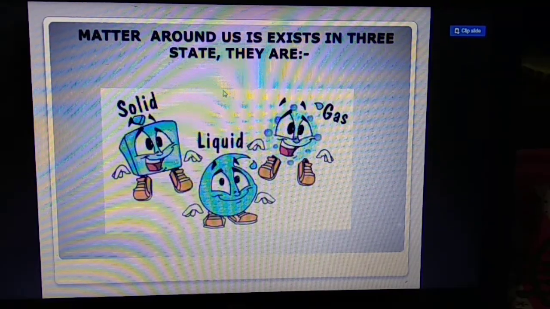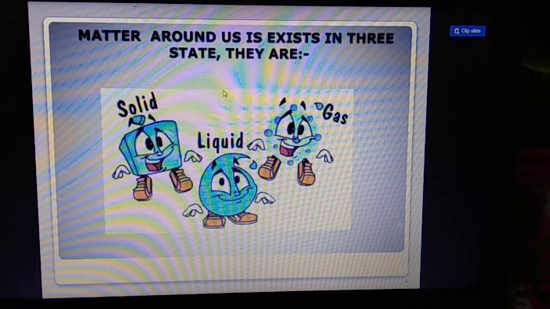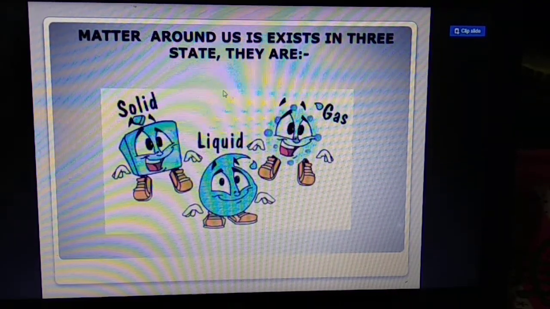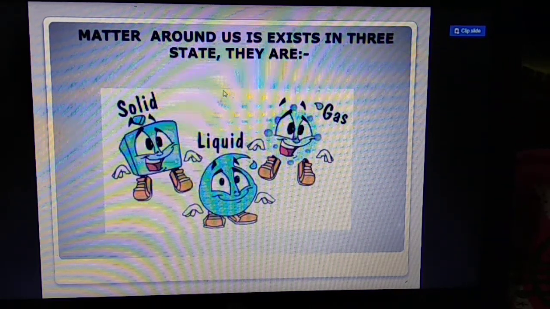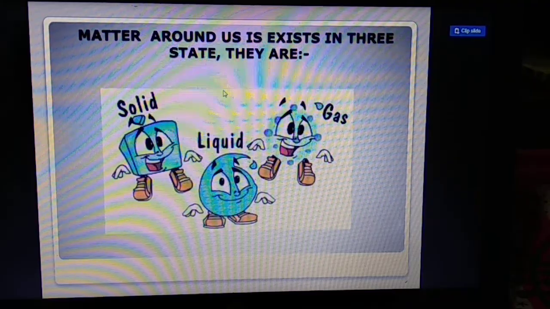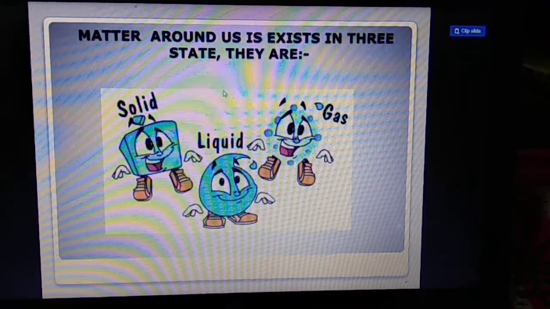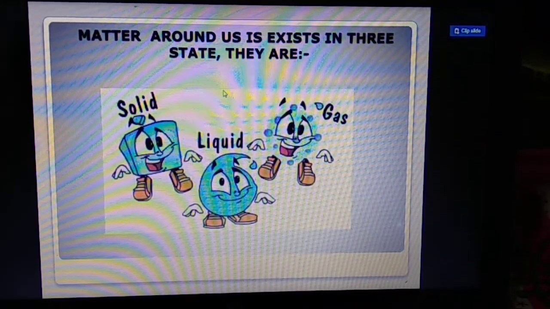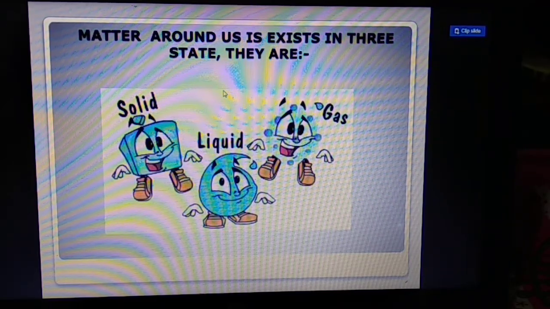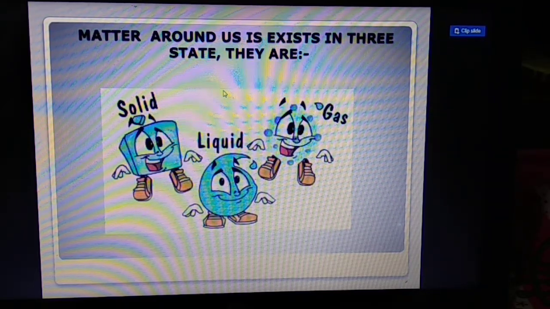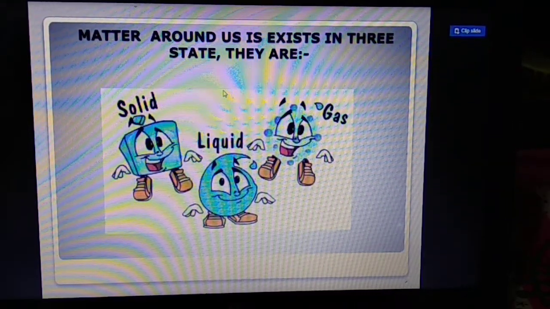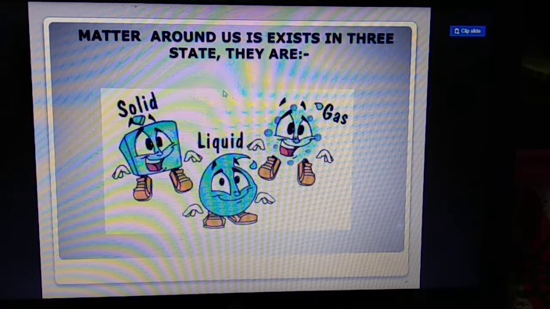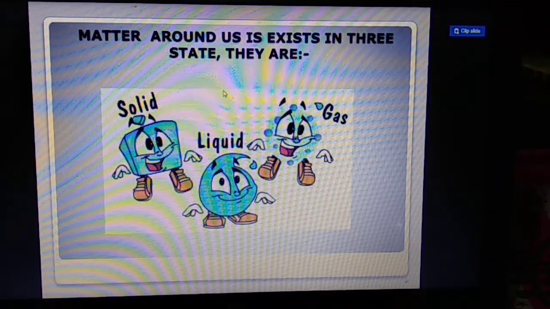In the solid state, the particles are tightly packed. Intermolecular force of attraction is maximum. Intermolecular distance is negligible. That is, they are very closely held with each other. But in liquid, the intermolecular force of attraction is medium, that is, not more, not less.